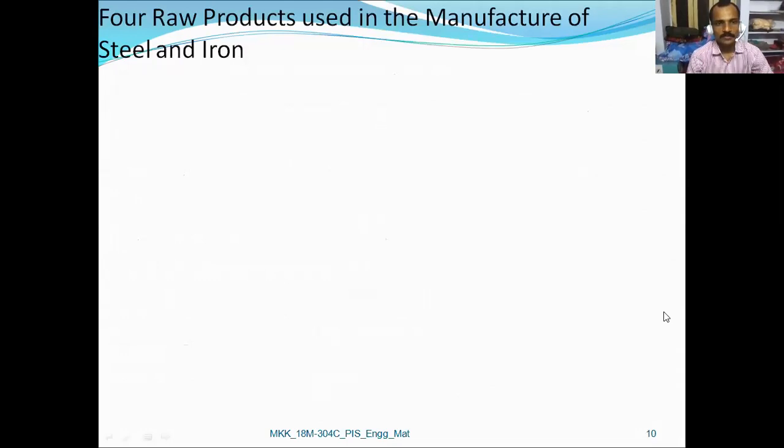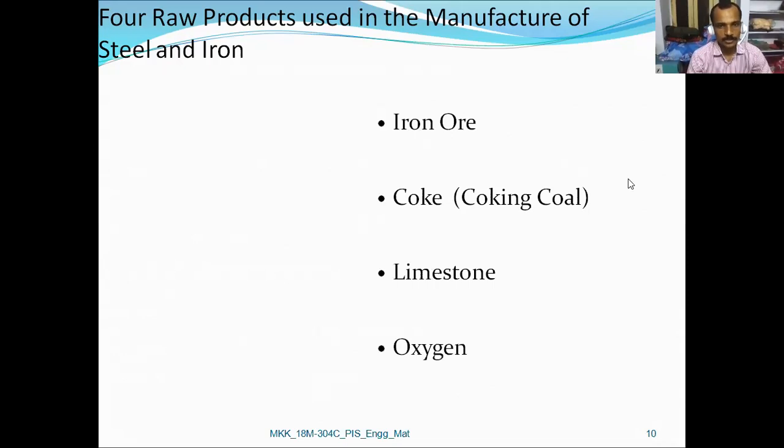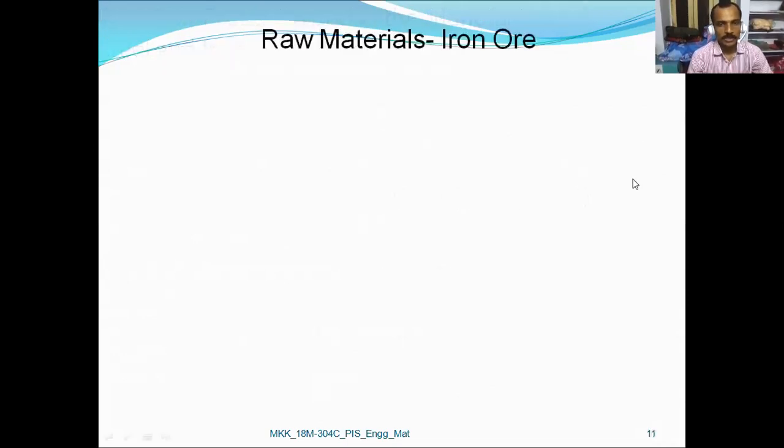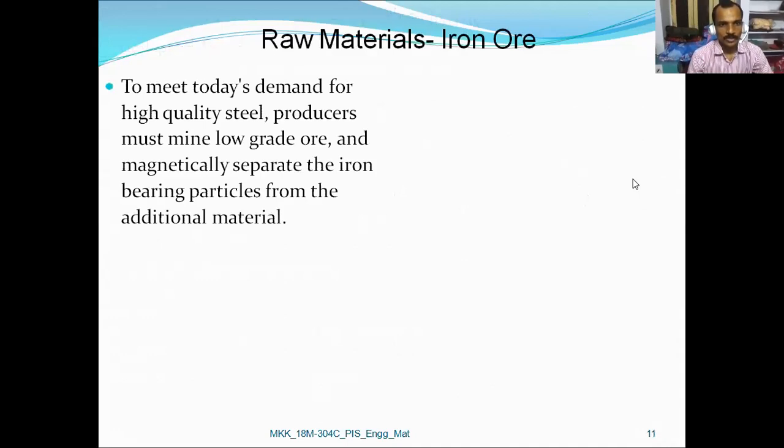Later, we have moved on to the 4 raw products used in the manufacture of steel and iron. First one is iron ore, coke, coking coal, limestone, and oxygen. So we have studied one by one the iron ore.